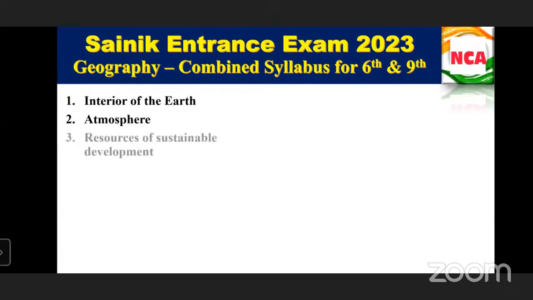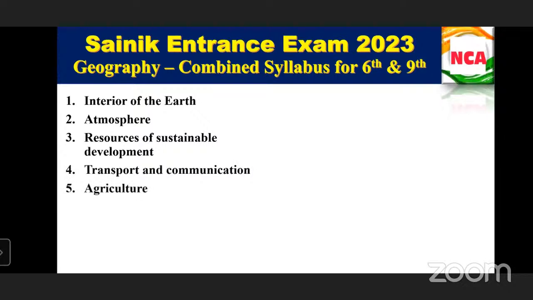This is the combined syllabus for both 6th and 9th. Our class will go with 6th along with the 9th standard itself.